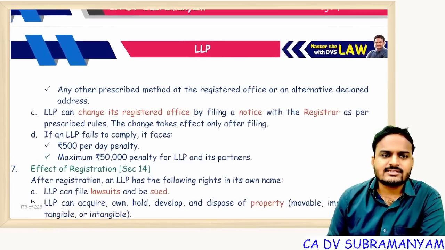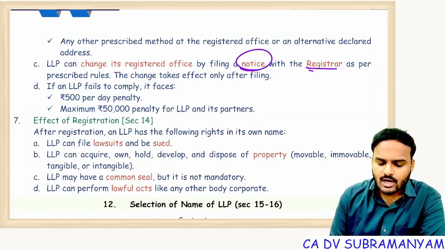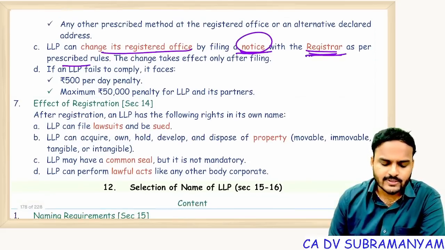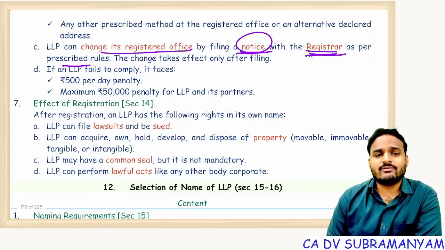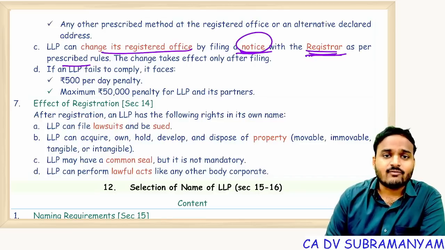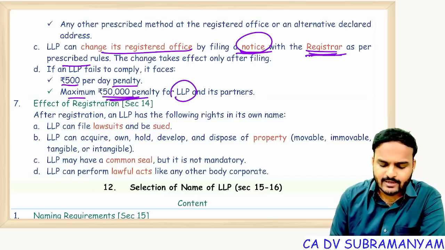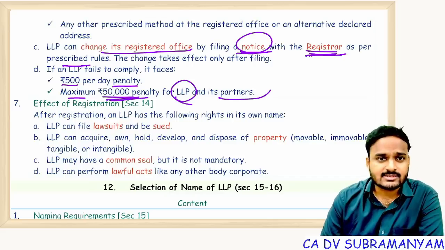So for any change in the registered office address, yes, the LLP has to communicate with the ROC. The LLP has to file a notice with the ROC with respect to the change of registered office. And if the LLP fails to comply with registered office norms, it may face a penalty. What is the penalty? 500 per day, maximum 50,000 penalty for the LLP and its partners. Getting my point, students? Everyone?